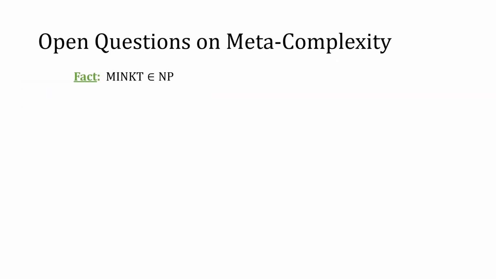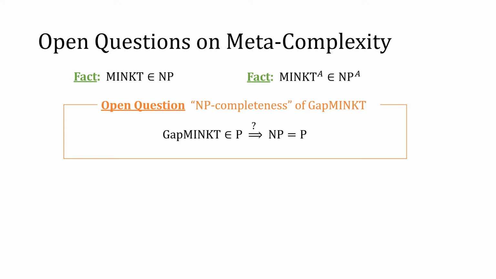Now what's known about MINKT and its variants? Well, it is easy to see that MINKT is a problem in NP, or more generally, if you take an oracle A, MINKT with A oracle is a problem in NP with A oracle. One of the central open questions on meta-complexity is to prove NP-completeness of gap MINKT, in the sense that if gap MINKT is in P, can we show that NP is easy as well?